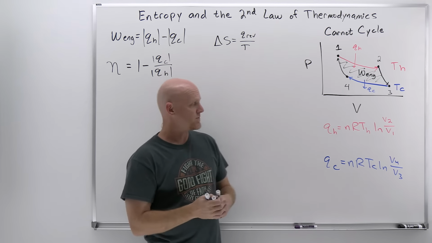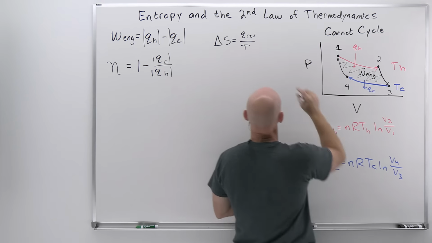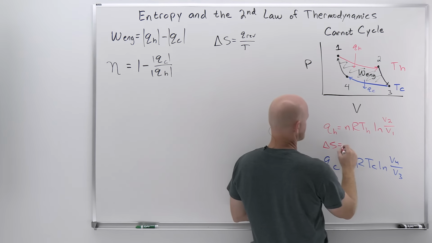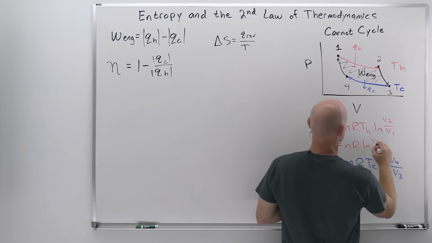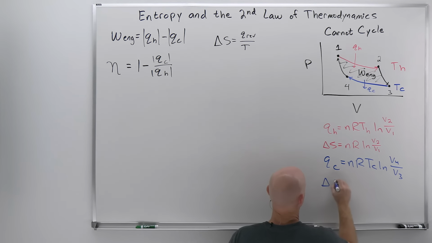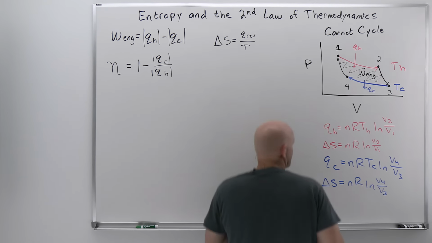And then we can derive an expression for delta S for both of these as well. Delta S is just Q reversible over T, so we'll just divide by the temperature at which these isothermal processes were carried out. And so we're going to get nR natural log of V2 over V1. And down here, nR natural log of V4 over V3.